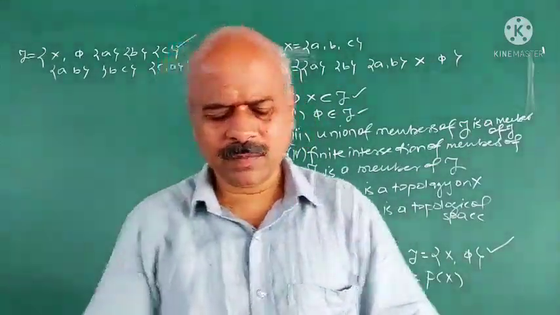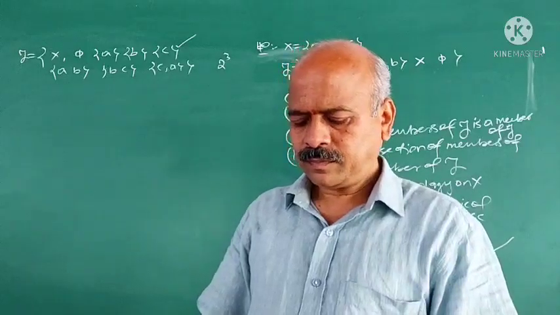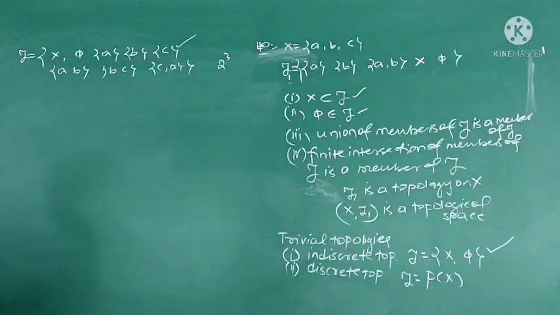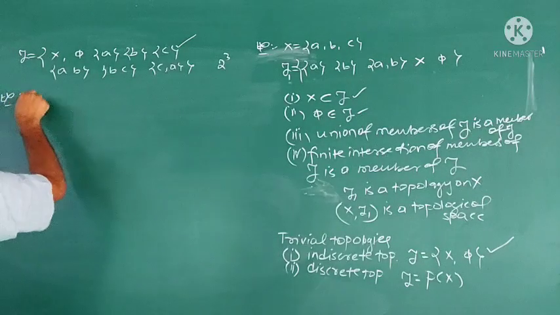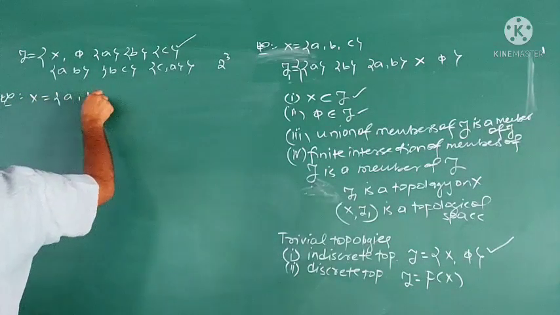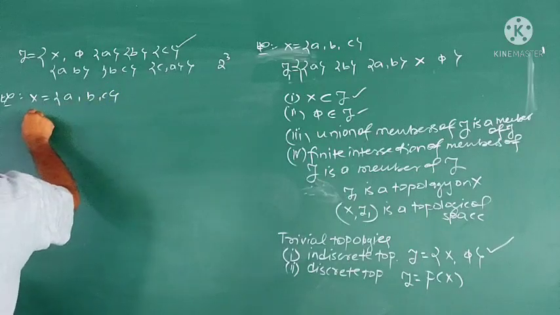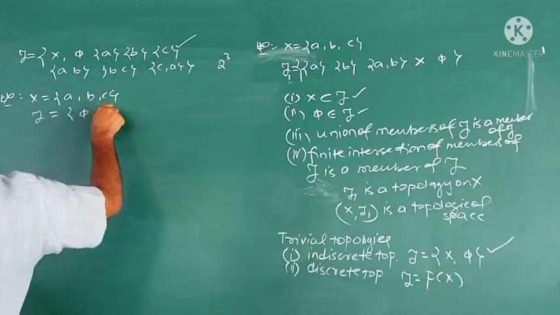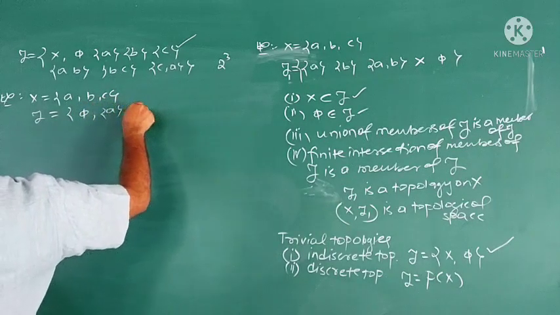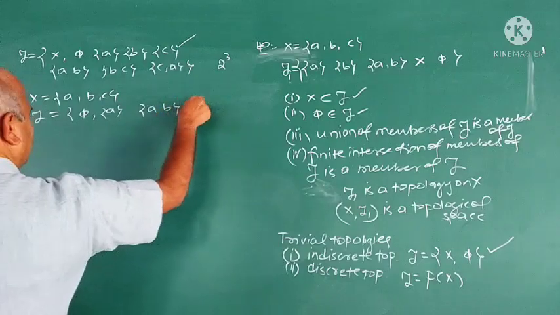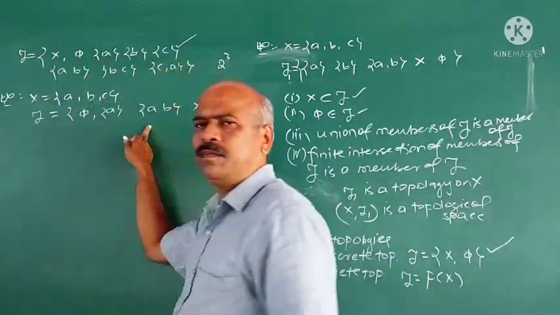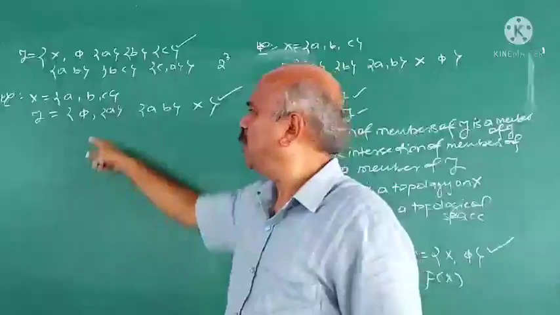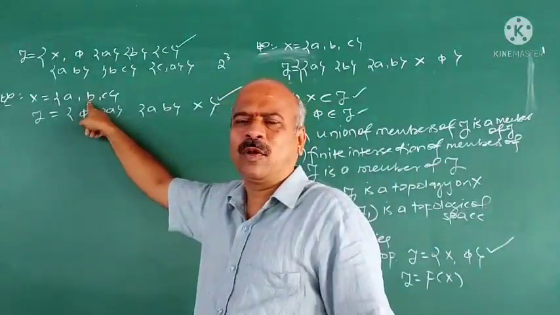Consider some more examples here. If X is equal to ABC, and tau is equal to pi, A, AB, X. Now verify whether it is a topology. It is a topology. You can verify it is a topology. When do you say that a collection of subsets of X is a topology?